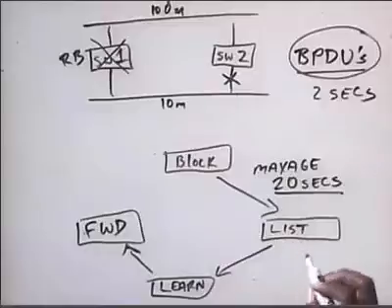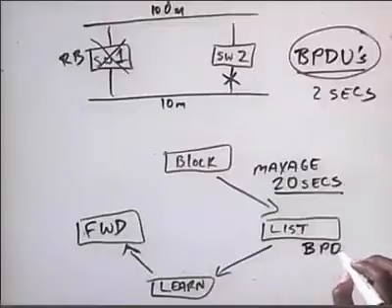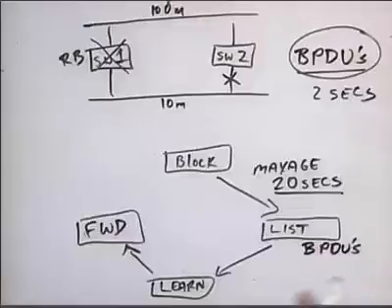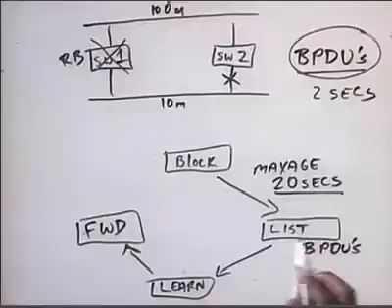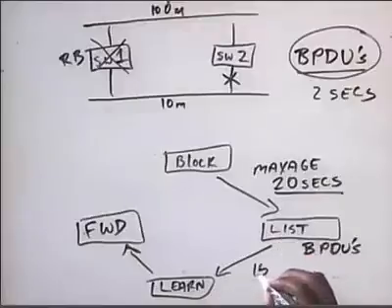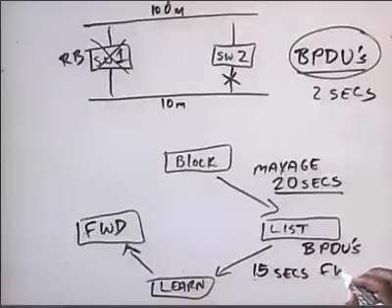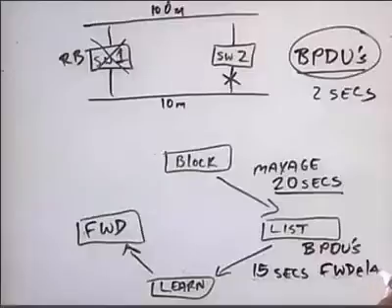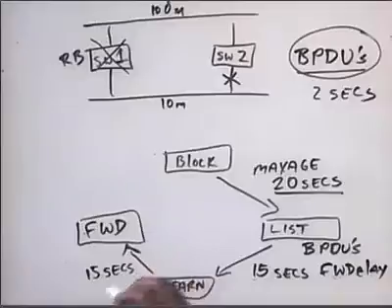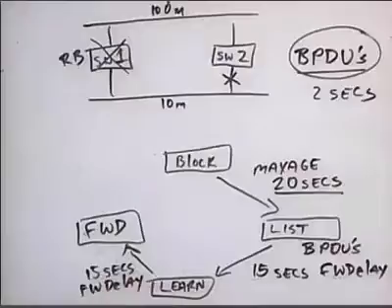What the port is listening for is other bippy-doos, to see if there's another root bridge that's been elected. This period of time between listening and learning is another 15 seconds. That 15 seconds is referred to as the forward delay. And then there's another 15 seconds here, also referred to as the forward delay, between learning and forwarding. Now, what is the port learning? The port's learning MAC addresses.